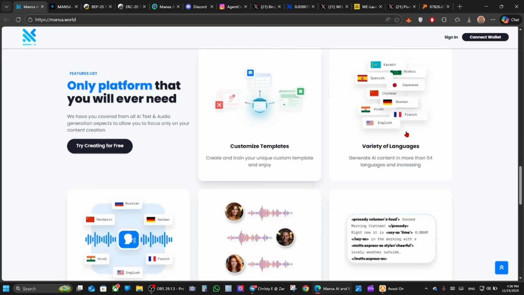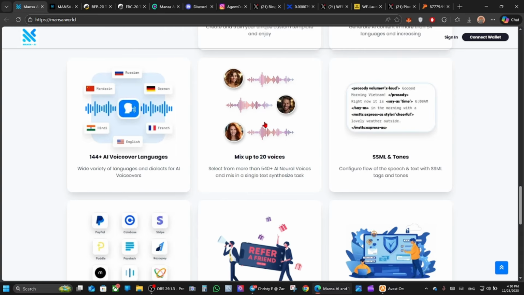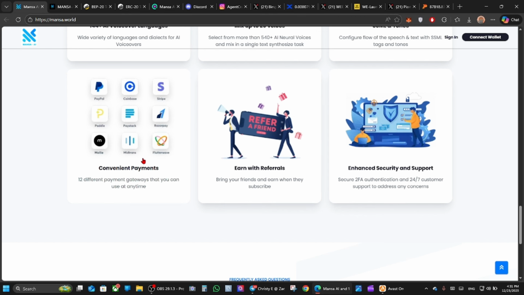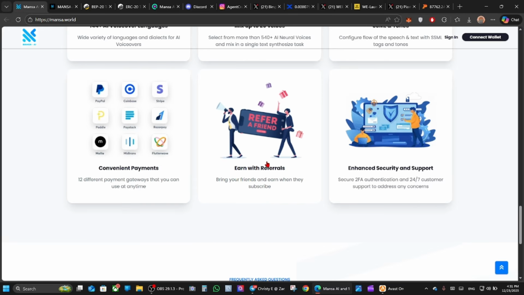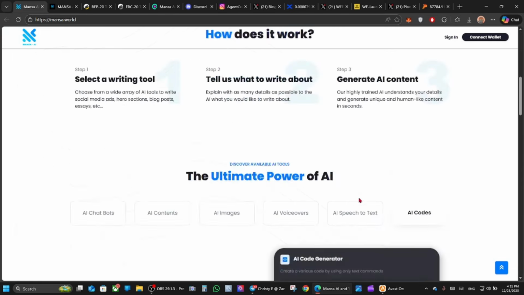Here you can check custom templates and a variety of languages. You can also generate AI content in more than 54 languages and increasing. Here you can find all the necessary things to start generating with AI. Also plus 144 AI voiceover languages, mix up to 20 voices, styles and tones, so you can select the tone of the voice. Also convenient and multiple payment methods are available like PayPal, Coinbase, Stripe, and many others. Earn with referrals, enhanced security, and support 24/7. That's it guys, it's a very good project.